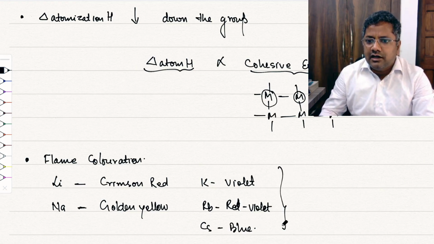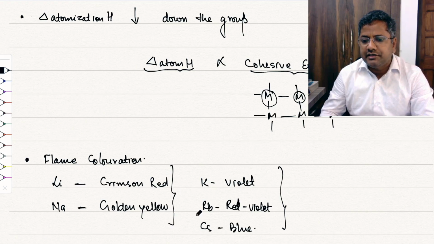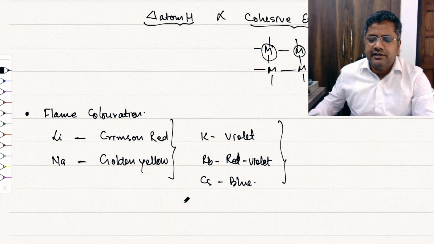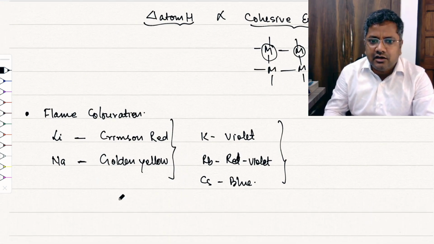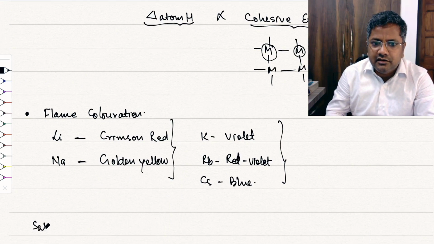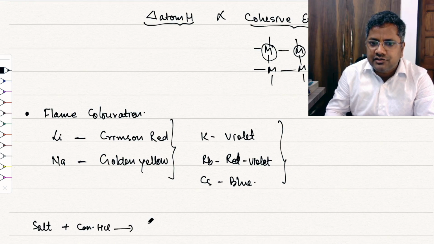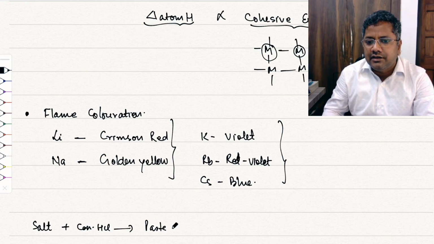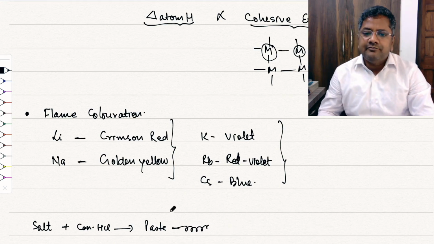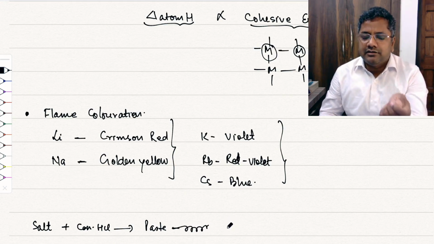So basically we are taking the salt of these metals, salt plus concentrated HCl, a paste, right? And with this paste we take it on a platinum wire or nichrome wire and put it on the flame.